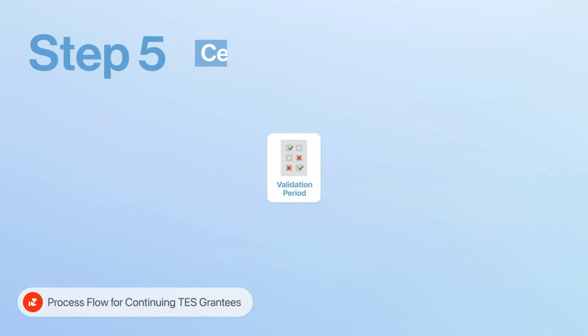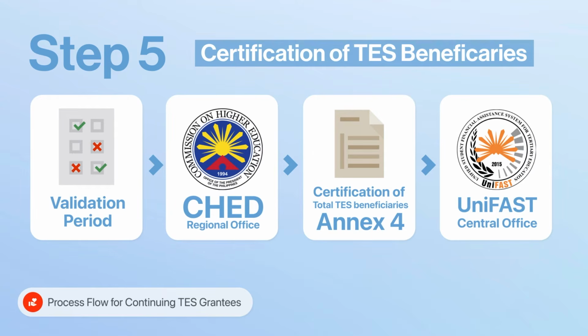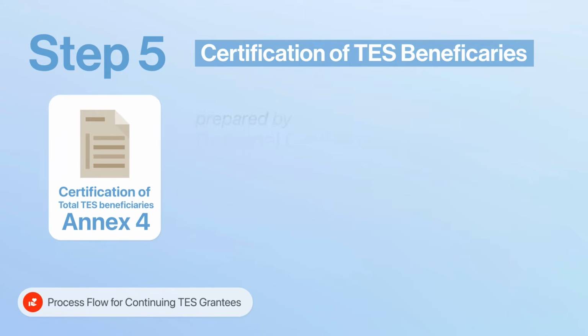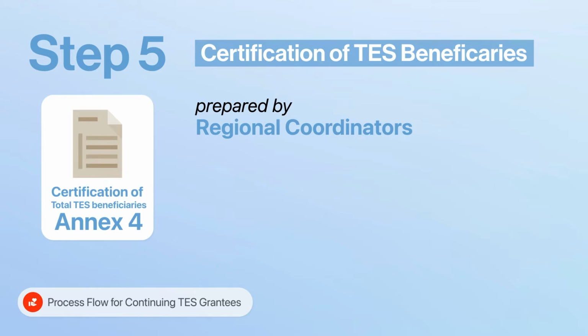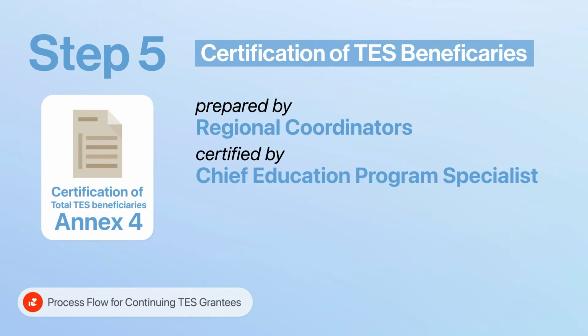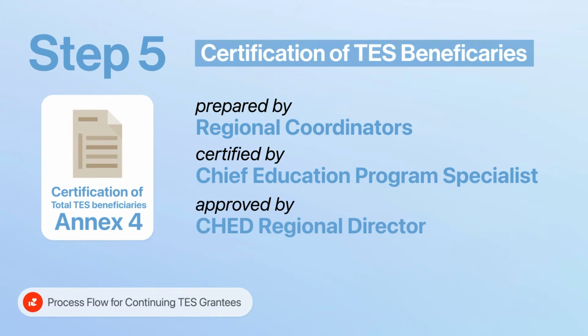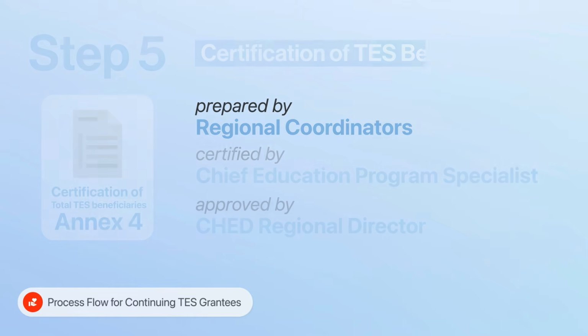Step 5. After the validation period, the CHED Regional Office submits to the UniFAST Secretariat the Certification of Total TES Beneficiaries or Annex 4, prepared by the regional coordinators, certified by the Chief Education Program Specialist, and approved by the CHED Regional Director.